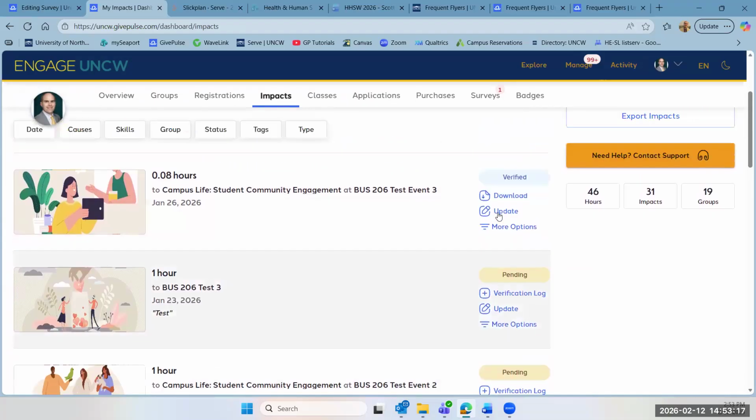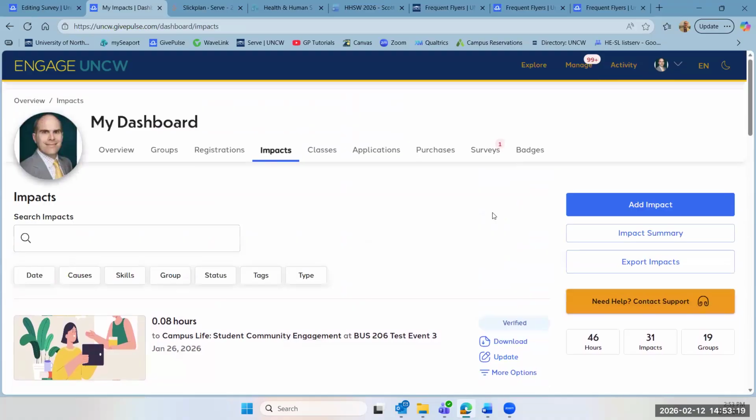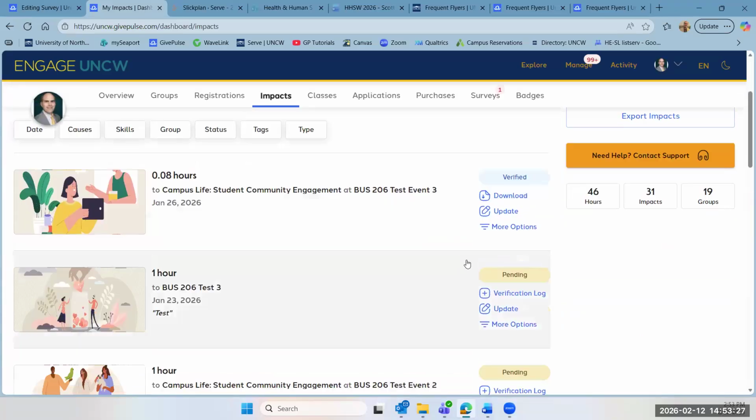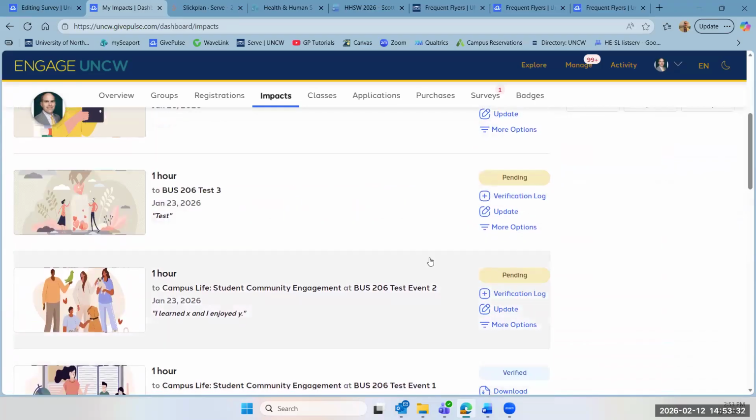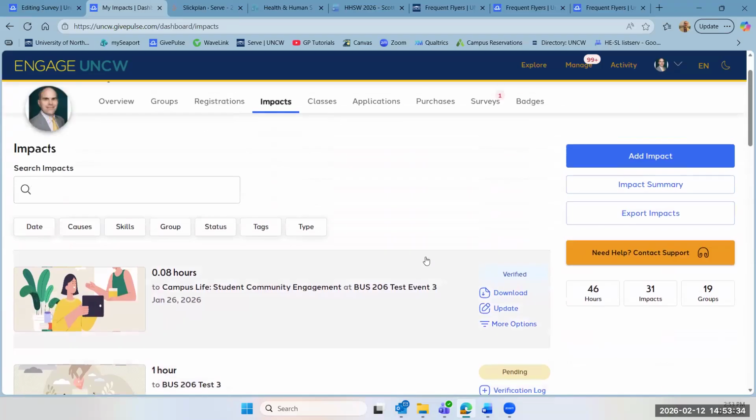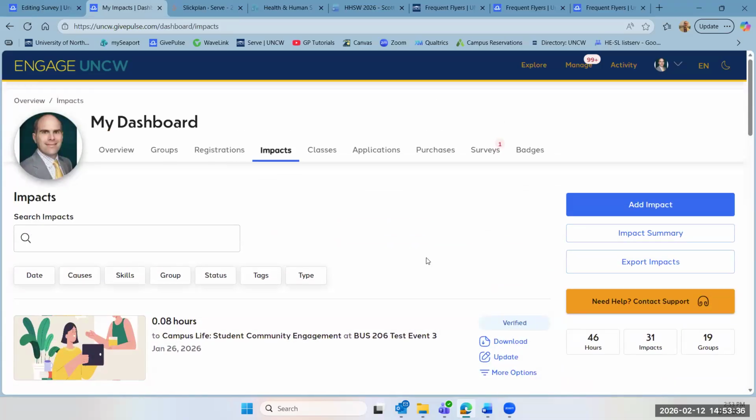Now, you may have to do this various times if you're applying to become a frequent flyer, but make sure you add all of the impacts that you are using to submit your application. And then when you're ready to run an impact summary report, make sure you're logged into the platform.